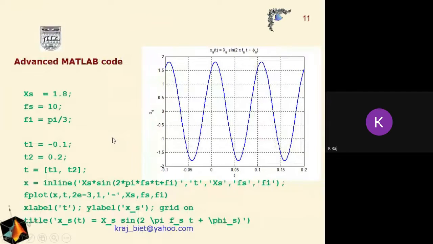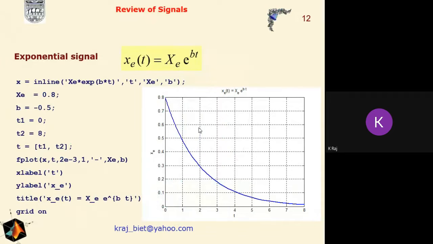Now some advanced MATLAB code. Again we are using the same sinusoidal signal here, the analog continuous signal. Now if we are interested in getting the exponential signal, according to the mathematical relation x = A e^(bt), the same has to be described here mathematically.